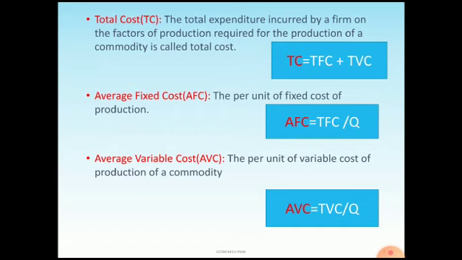What is average fixed cost? It is nothing but the per unit fixed cost of production. The formula to calculate average fixed cost is TFC divided by Q, where Q is the units of output. What is average variable cost? It is the per unit variable cost of production of a commodity. The formula for this is AVC equals TVC divided by Q. Average variable cost is nothing but total variable cost divided by Q.